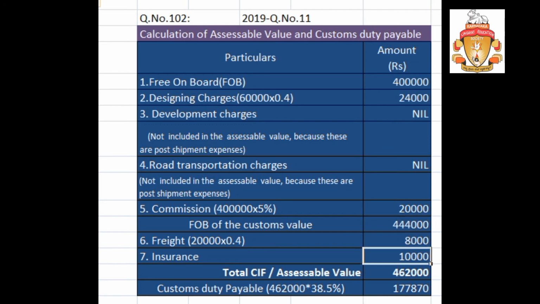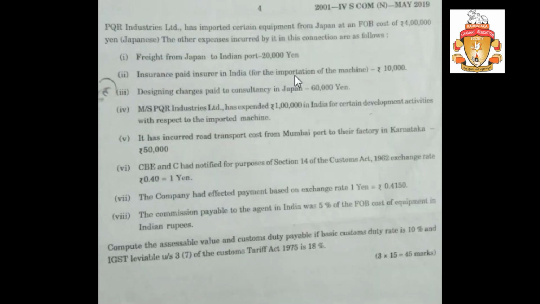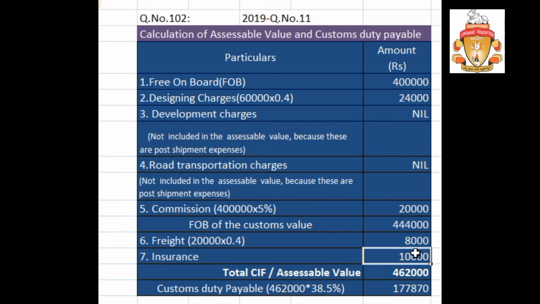Insurance, as it is actually given, you need to consider how much insurance is given. In rupees form, 10,000 rupees insurance is there. So total is how much now? The CIF for assessable value is 4,62,000. So on 4,62,000, 38.5% is the tax rate. Charge the 38.5% as tax rate, you will get the total value, that is the customs duty payable. The assessable value is 4,62,000.